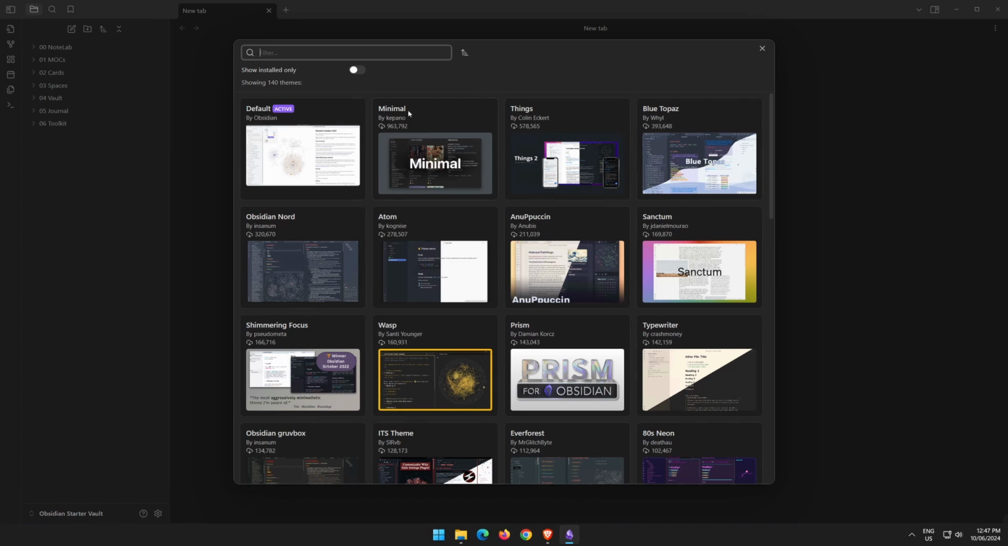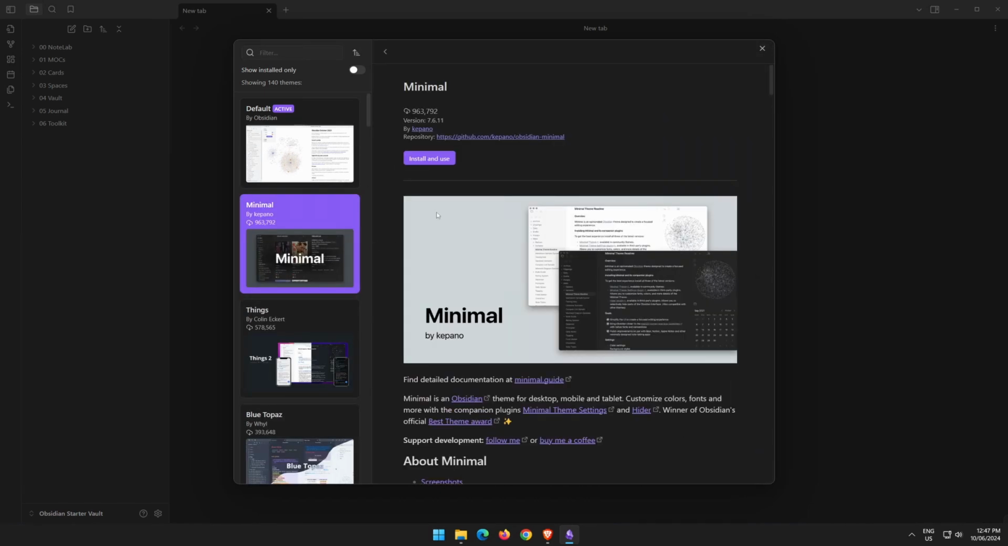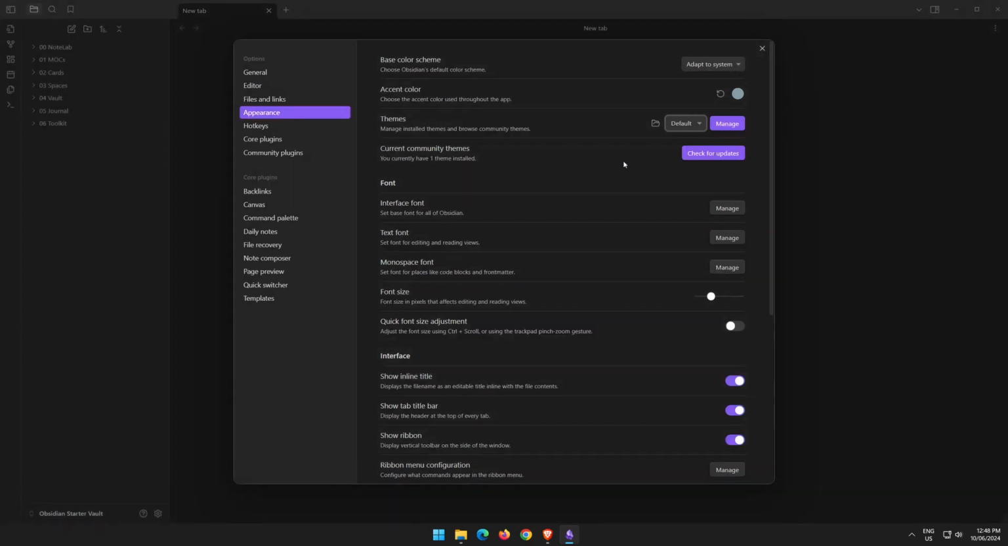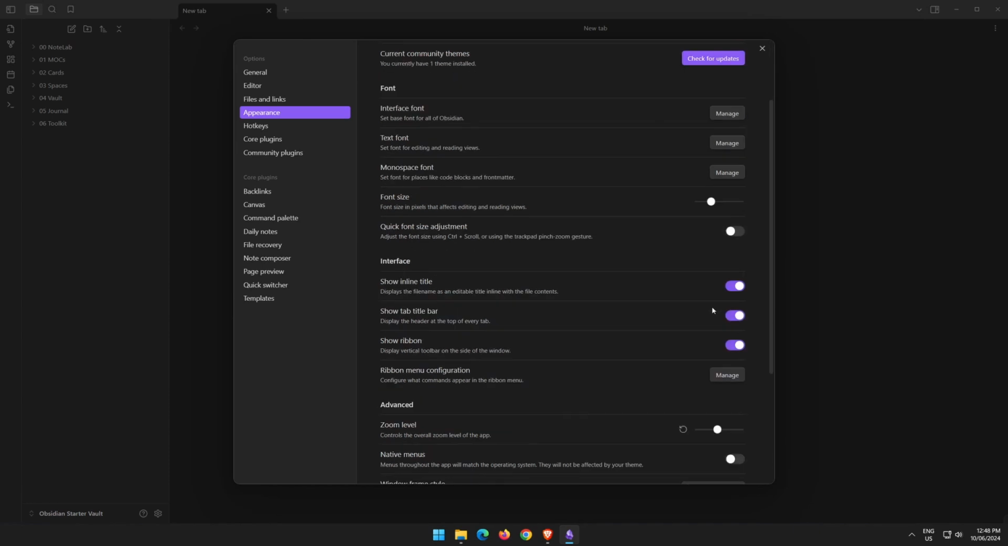The most popular Obsidian theme is Minimal. This is the one I use. It'll automatically change over to that new theme. And if you want to toggle back to the default theme, you can do so by selecting it. You can also check for updates by hitting the check for updates button, and you'll see up here there's no theme updates found. You can customize your font within any themes here.